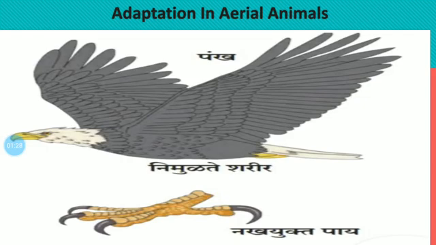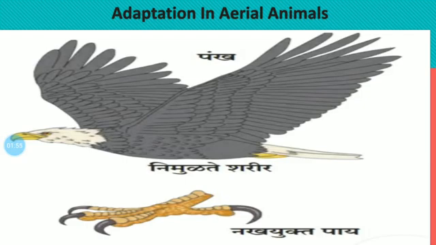What is the main difference between a vehicle on the road and an aeroplane? We have seen both the things, the vehicle on the road and the aeroplane that flies in the sky. See, there is some difference between these two vehicles.